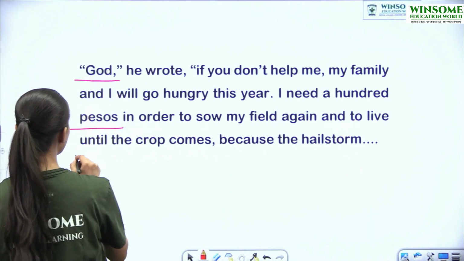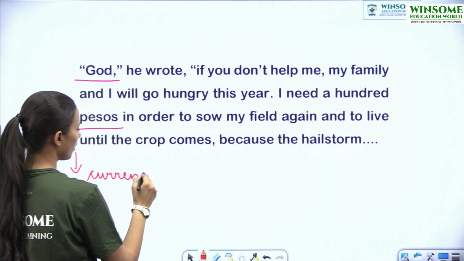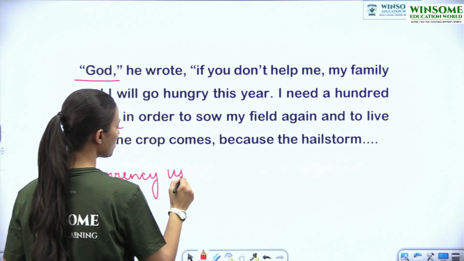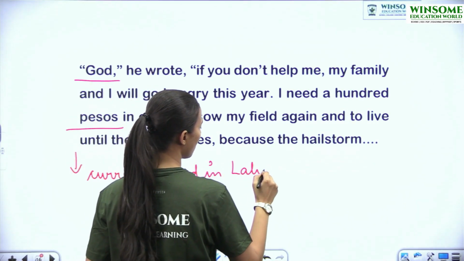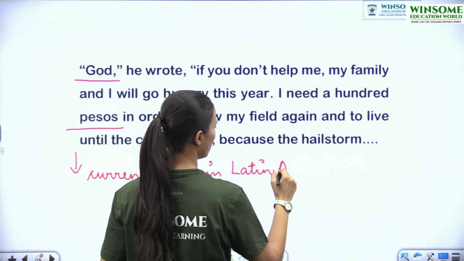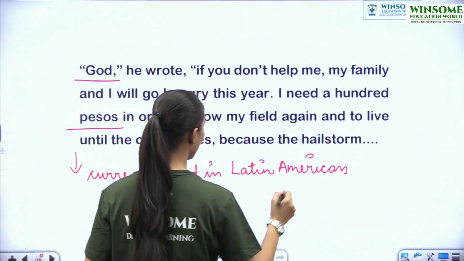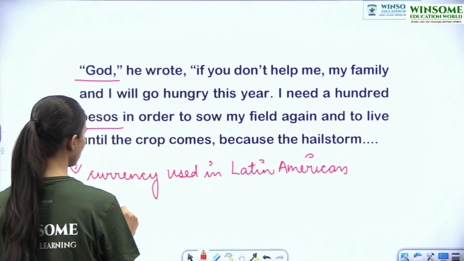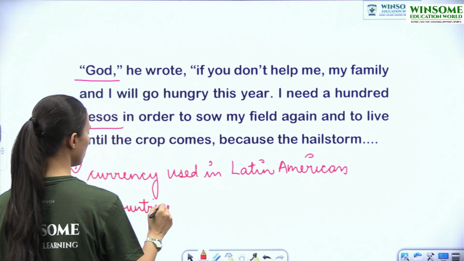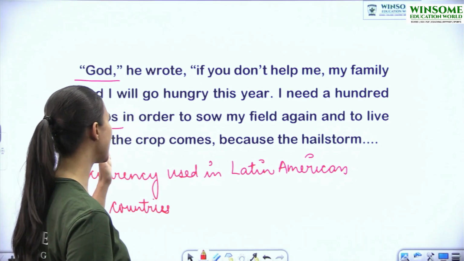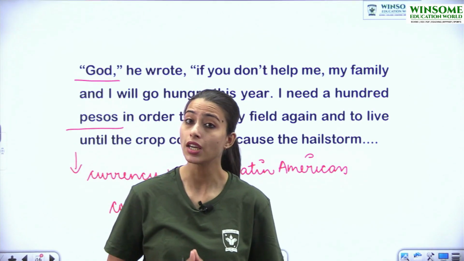Pesos is actually a currency used in Latin American countries. Not all, but many, okay? In Latin American countries. Just like we have rupees here, dollar in the US, similarly, pesos is the currency which is used in many of the Latin American countries.